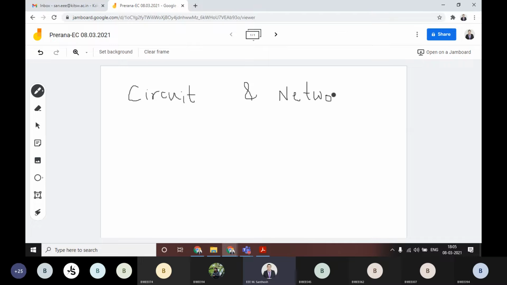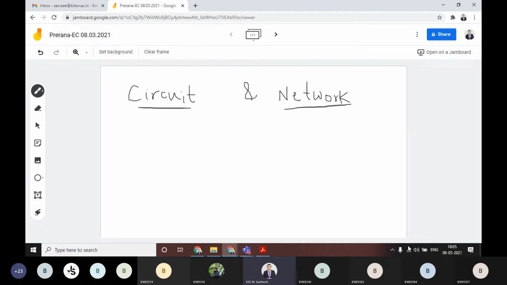We'll start from A, B, C, D and go up to Z. This kind of start will help you understand this electric circuits subject from scratch. Can anyone tell me the difference between circuit and network? Sir, circuit means a combination of resistors like that, sir, whereas network means a combination of circuits.